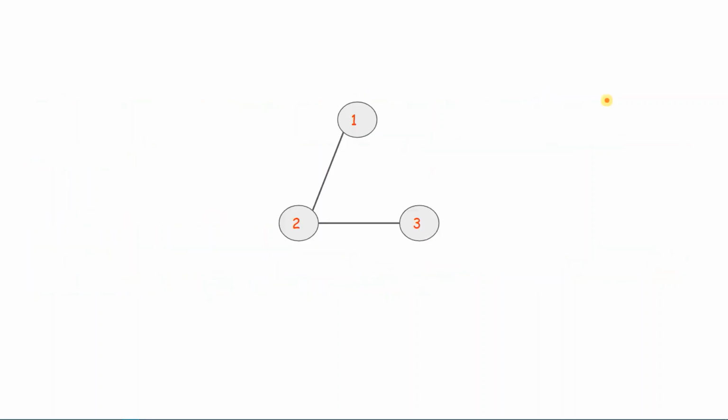Let's look at this example. Consider 1 and 3: collectively they satisfy the first condition, that is, giving the maximum per capita income of the kingdom. But if we want to travel from 1 to 3, we must travel through 2, and it is the only way.